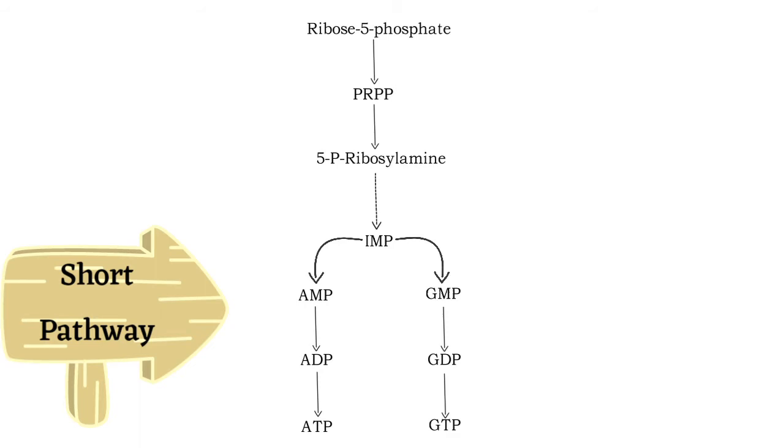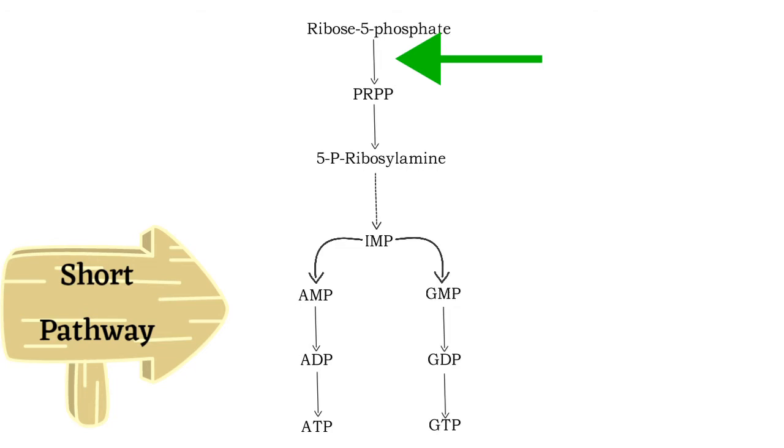De novo purine synthesis depends on the rate of PRPP synthesis, utilization, degradation and regulation. The rate of PRPP synthesis depends on the availability of ribose 5-phosphate and the activity of the PRPP synthase enzyme.